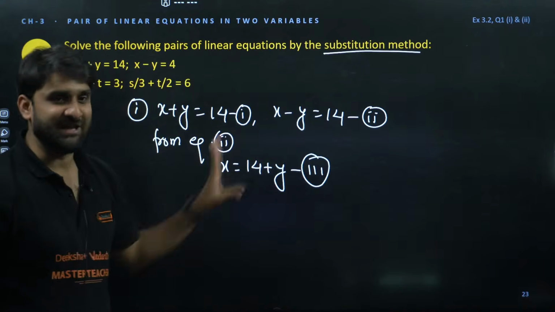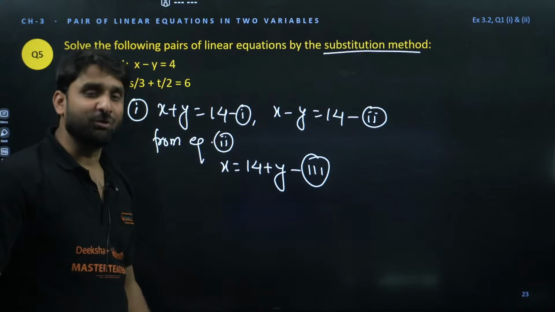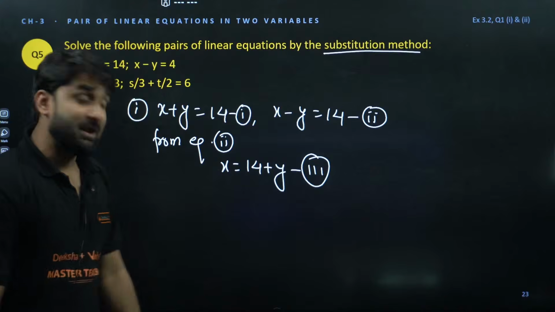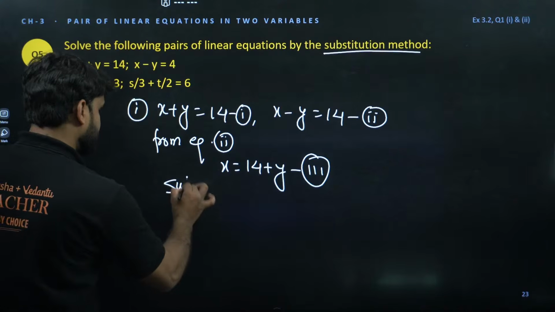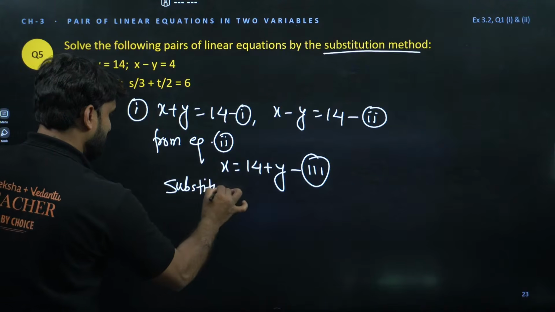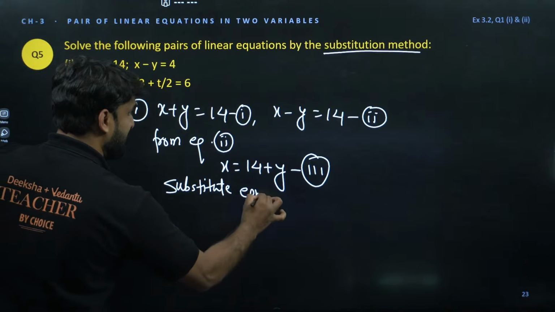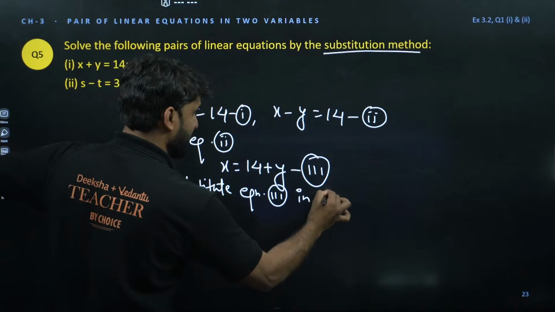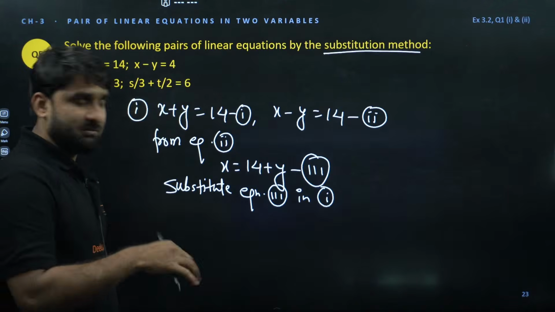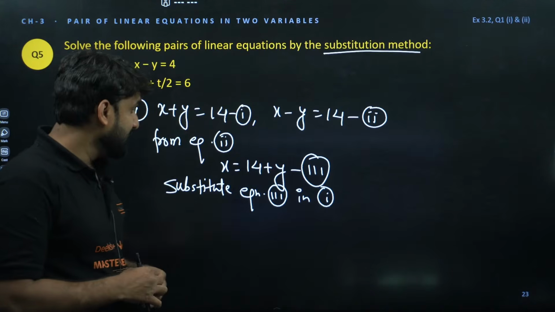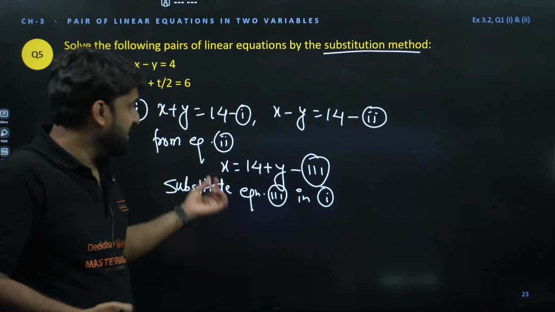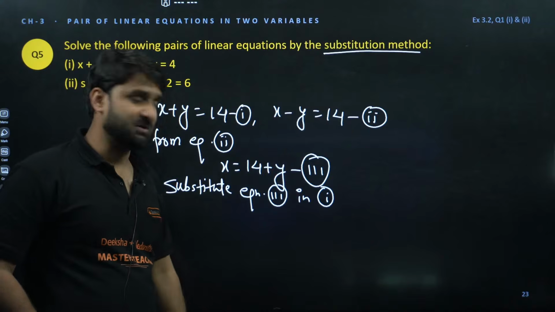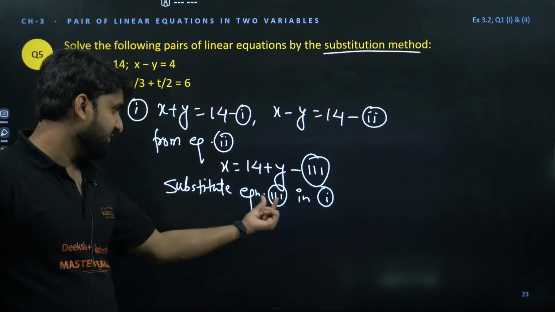By the way, both are same, but I'm writing 3, don't worry. Now we can write comfortably, substitute equation 3 in first. To make the calculation observable, we generally write equation 3 after modifying the same equation, so that we can write substitute equation 3 in first.